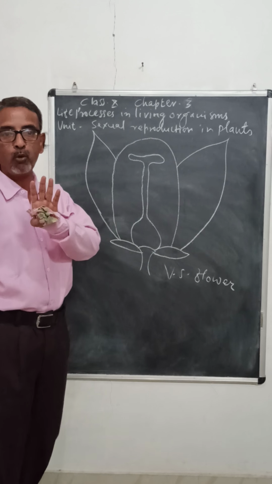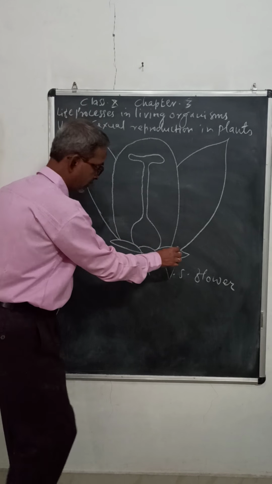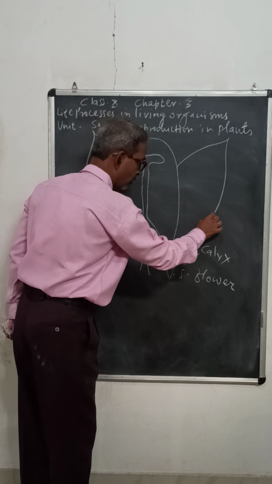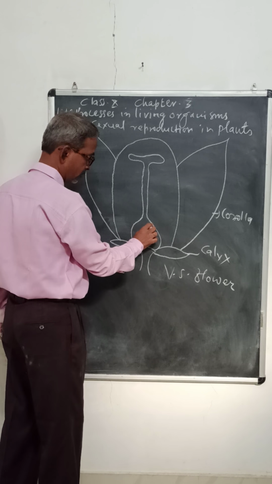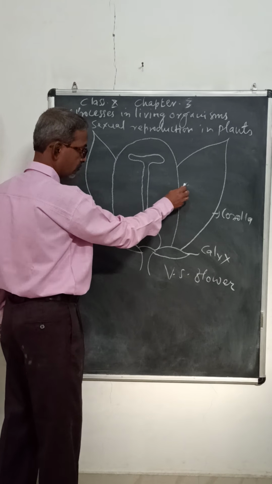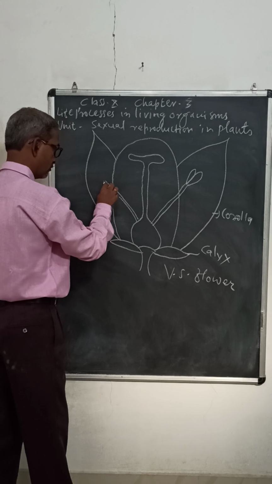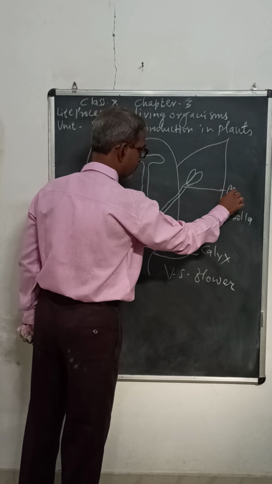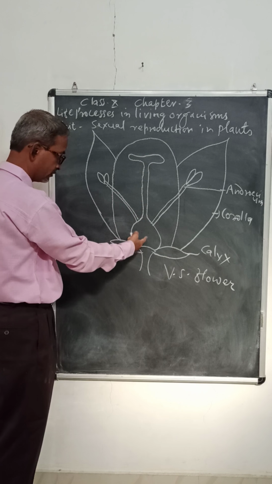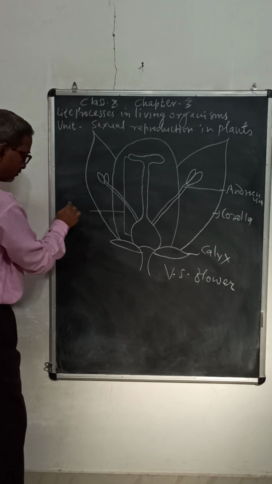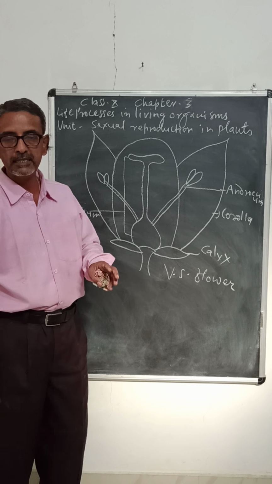Now the flower has 4 whorls. These whorls are called calyx, corolla, then the third whorl called androecium, and the fourth whorl, the innermost one, called gynoecium. So a flower has 4 whorls.